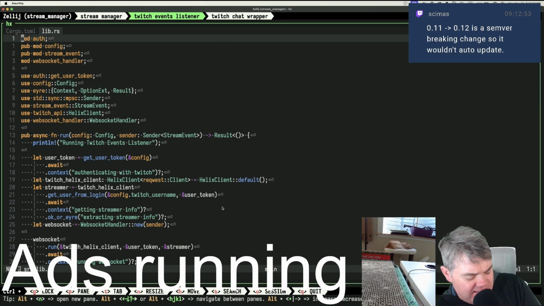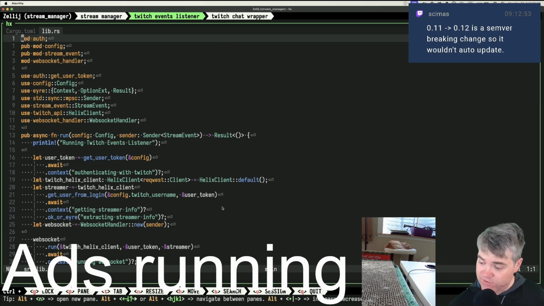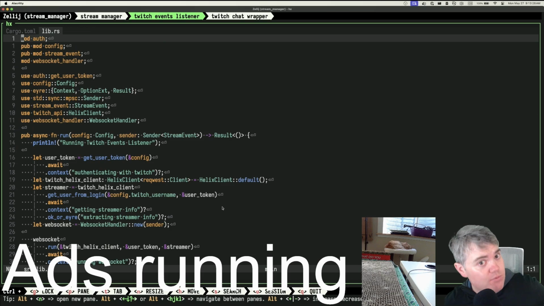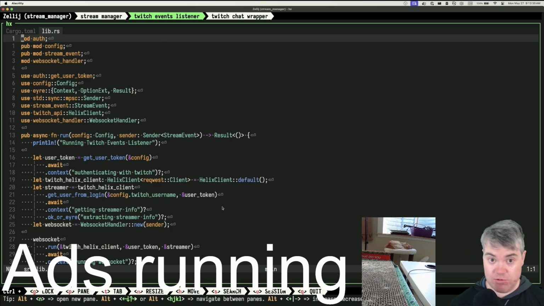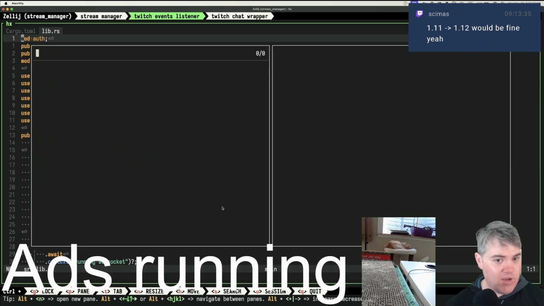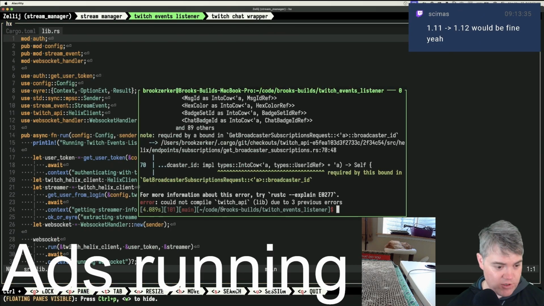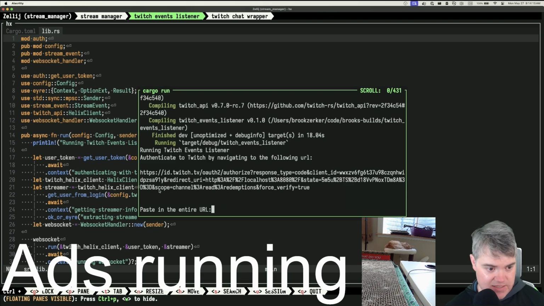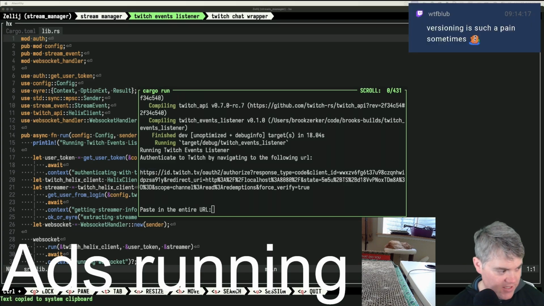I keep on forgetting that beta semver is different than normal semver, because in normal semver, the middle number should not be a breaking change. It should be an additive thing where nothing broke, but there's new things that you can do. But of course, it's a 0 dot, which just throws semver out the window, which I'm not super happy about. But okay. Ooh, no errors. All right, so we try to run this. Okay, that's a good sign. Versioning is such a pain sometimes.